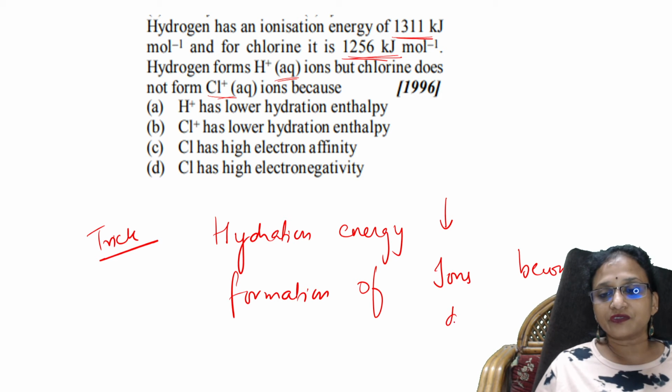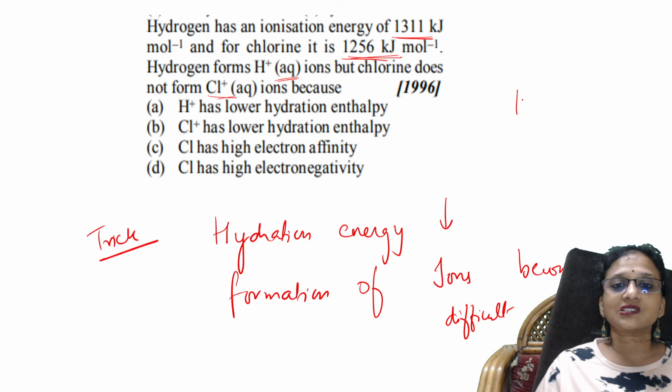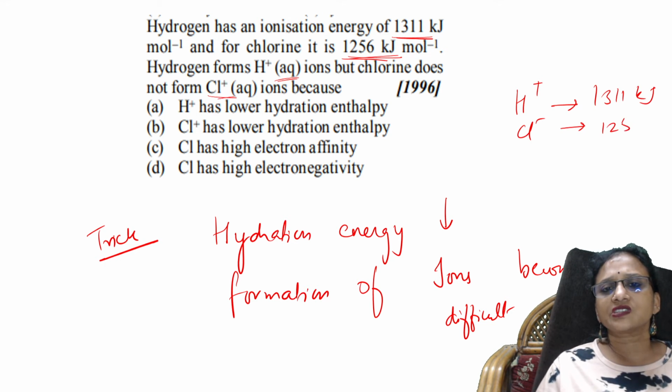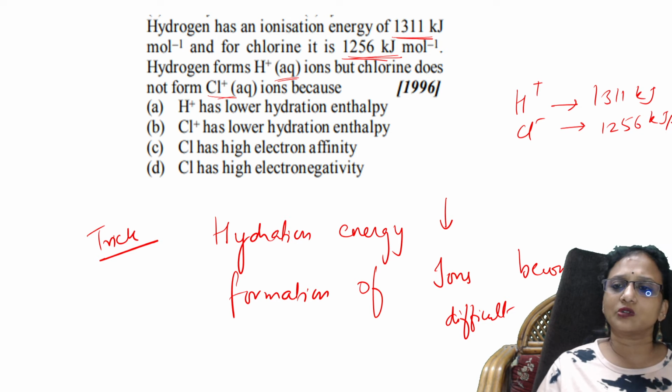If I take this concept, you observe: H plus has an ionization enthalpy of 1311 kilojoules, and chlorine has 1256 kilojoules per mole. But what did they say? H plus forms. So important.